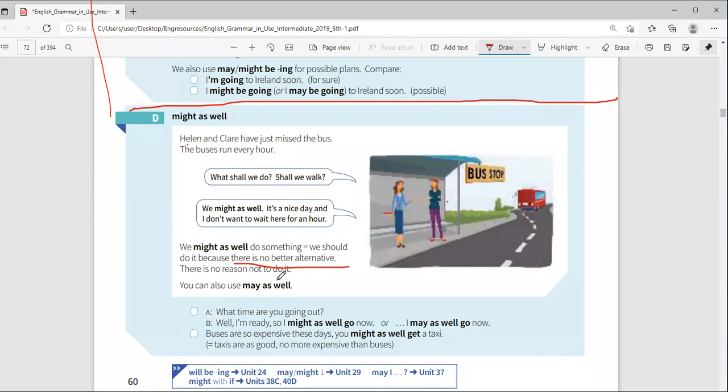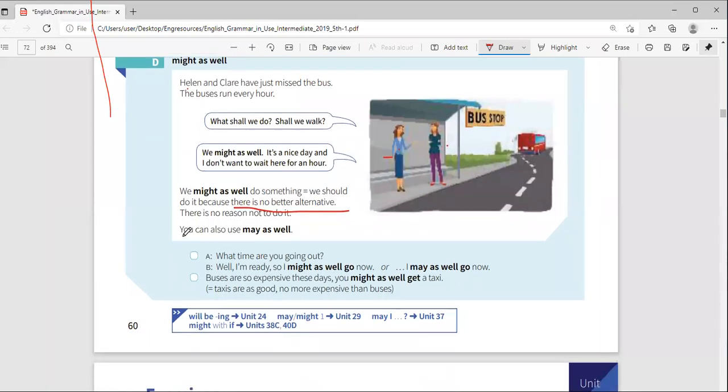Yeah, there's no reason not to do it. If chips in this restaurant is not there, then we might as well go to the next restaurant. You don't have to wait for one. Yes. So you can also say you may as well. Yes, may as well, might as well, the same.